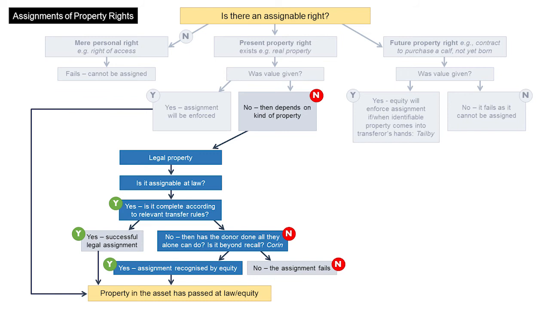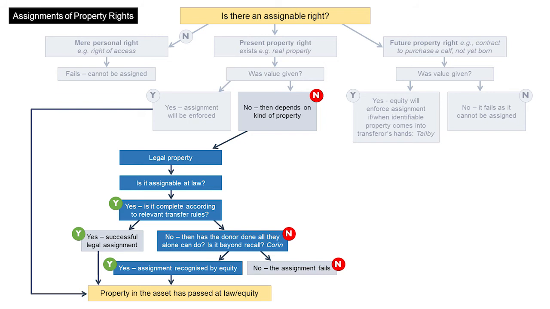But what if the transfer is not complete at law because the relevant transfer rules have not been fully satisfied? Although the law cannot recognize the transfer, equity will still recognize it if the donor has done all that the donor alone can do. It may also be necessary that the donor put the property beyond his or her recall. Usually, the donor will have done all that the donor alone can do if the donee has been put in the position to complete the transfer him or herself.